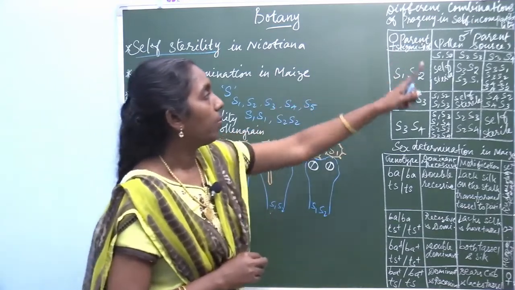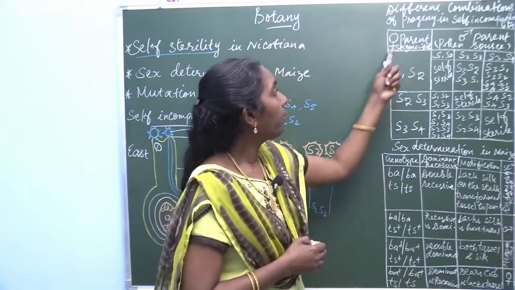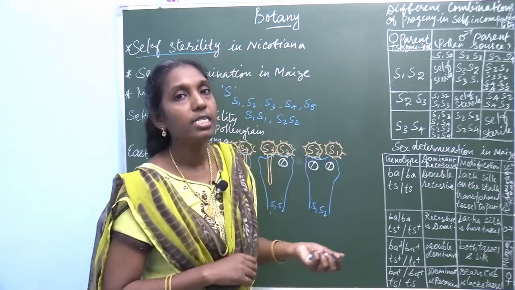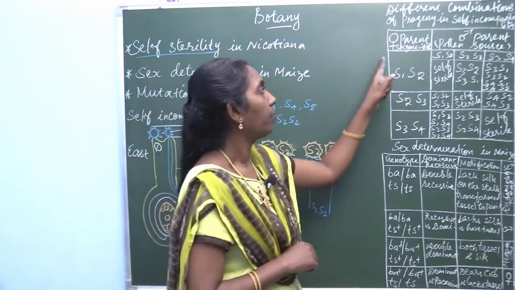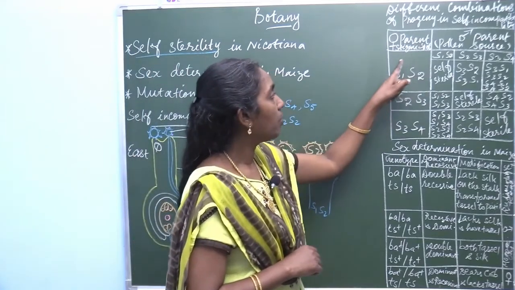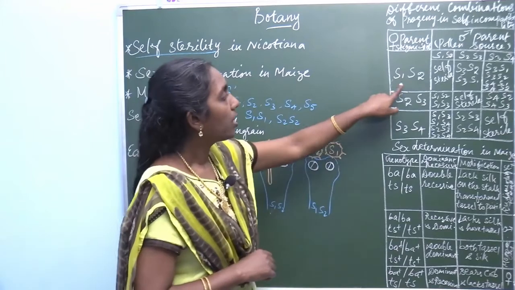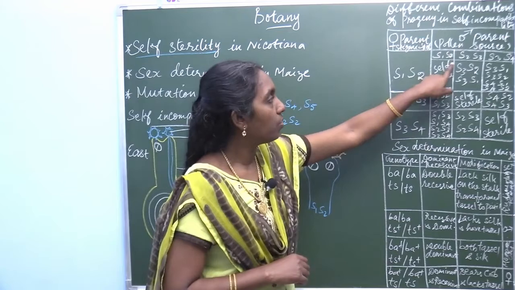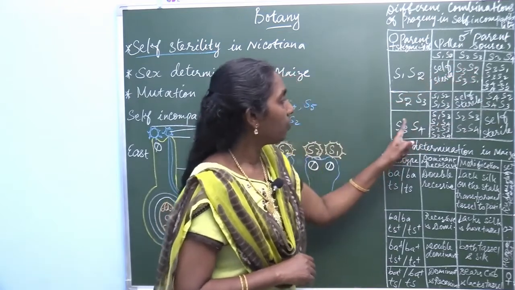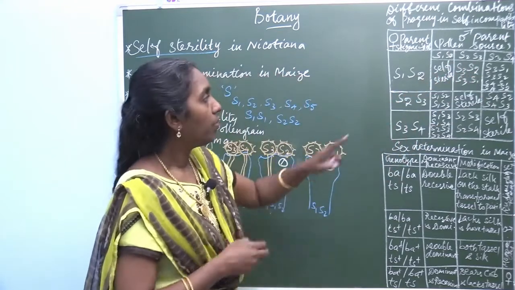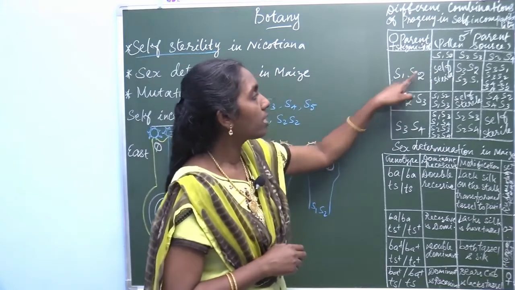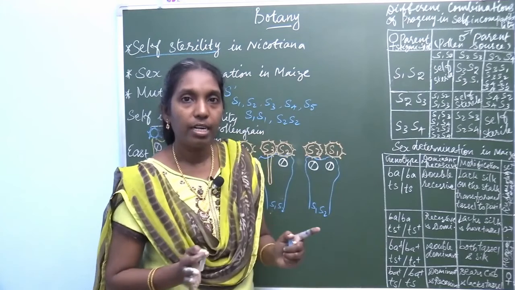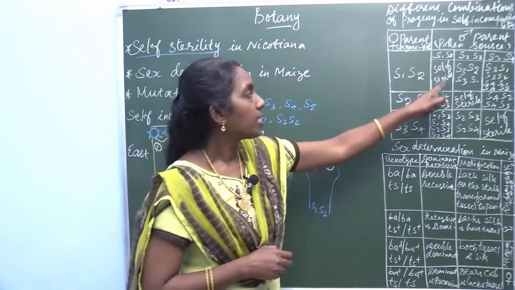Now, look at this tablet column. What are the different combinations of progeny developed in self-incompatibility? Female parent stigmatic spot S1, S2, and male parent S1, S2, S2, S3, S3, S4. When you make a cross between this, here is a homozygous condition S1, S2 and S1, S2. So, definitely it produces self-sterile.